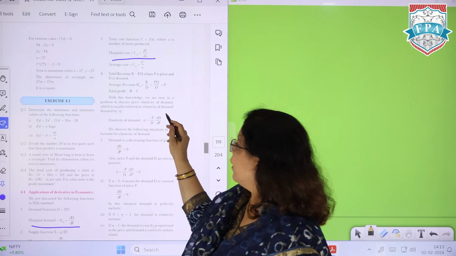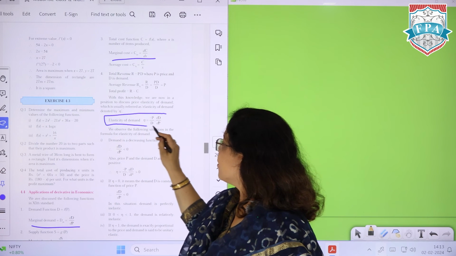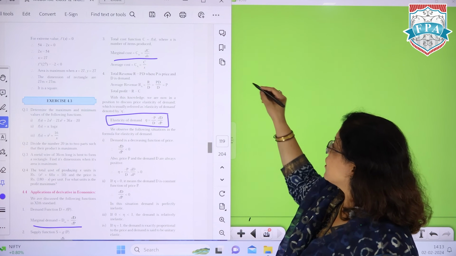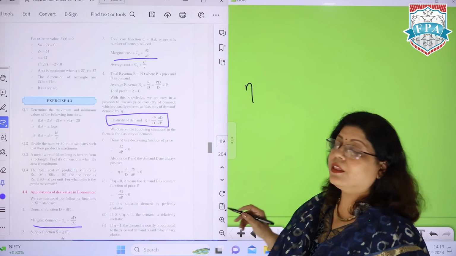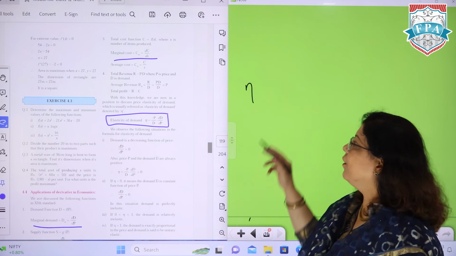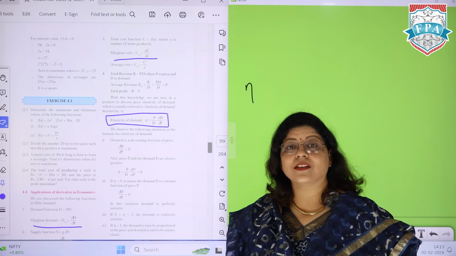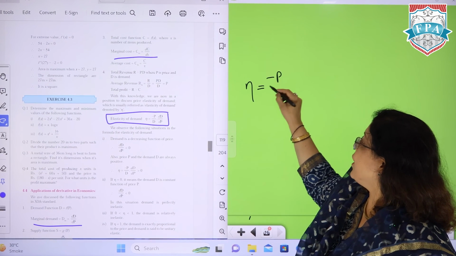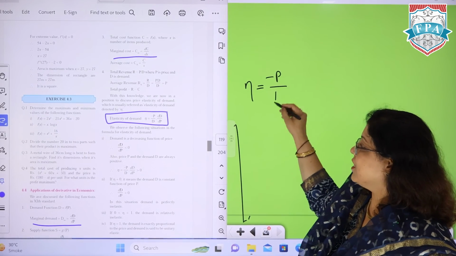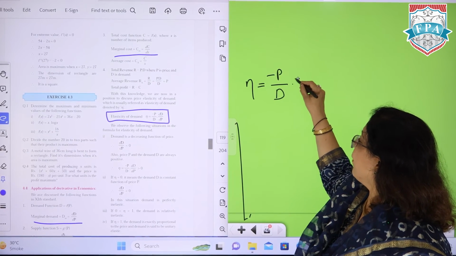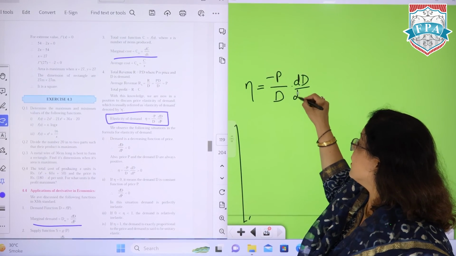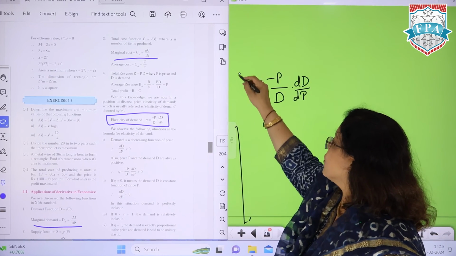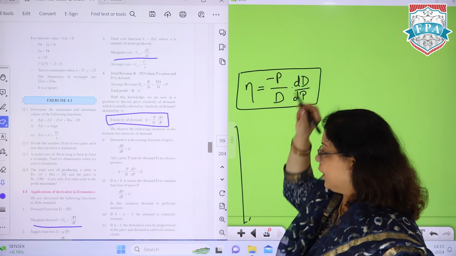One more thing comes over here that is known as elasticity of demand. To be more specific, price elasticity of demand. And this elasticity of demand is denoted with a symbol. This is a Greek symbol known as eta. Simply इसकी spelling होती है ETA. This is equal to minus P upon D, where P is the price, D is the demand function, and multiplied by DD by DP means the derivative of the demand function with respect to price. So this is one major formula which we have to go with the things.